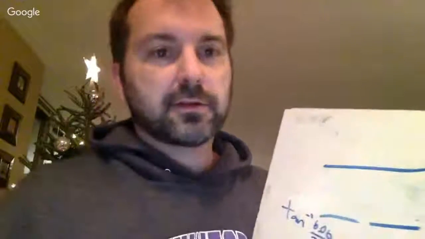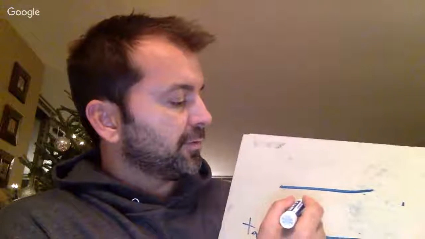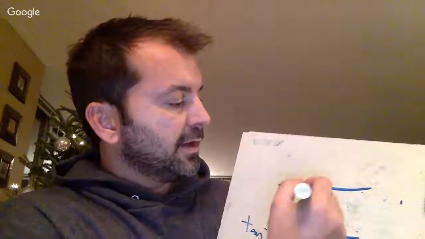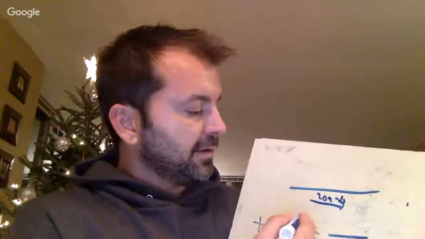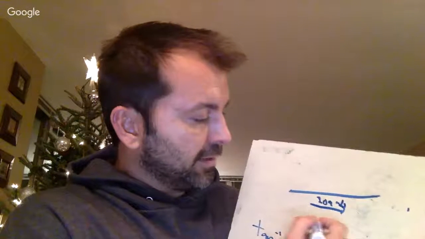let me go back and explain this. So the problem says a swimmer swims in still water at a speed of 6.16 meters per second. It says he intends to swim directly across a river that has a downstream current of 3.09 meters per second. So the river has a current of 3.09 meters per second. He's going to try to swim straight across, but he's going to end up going right at this direction. And we know how fast he swims is 6.16 meters per second.